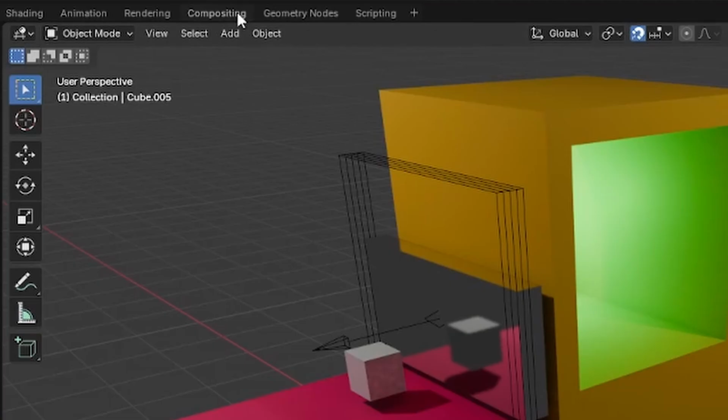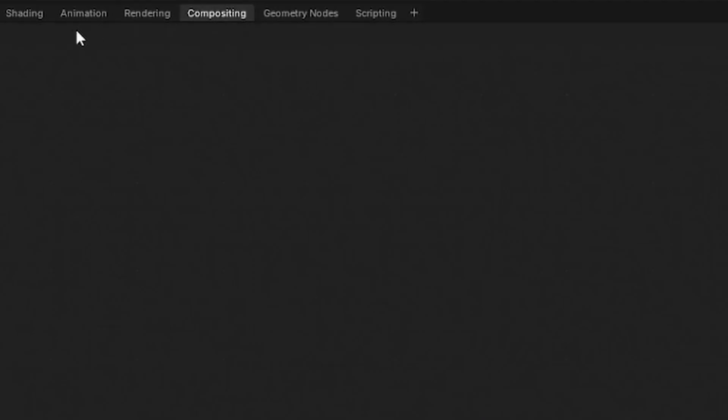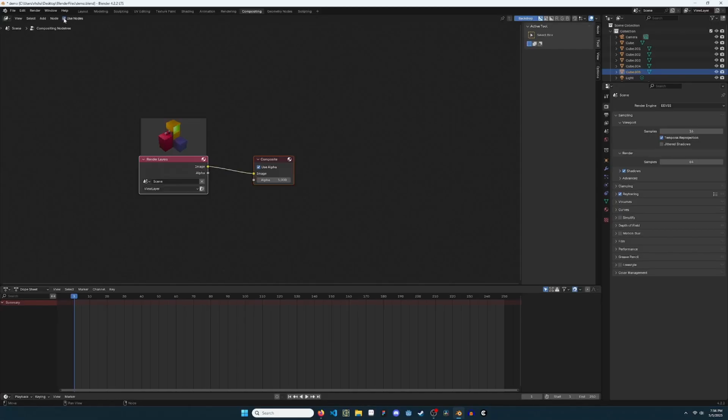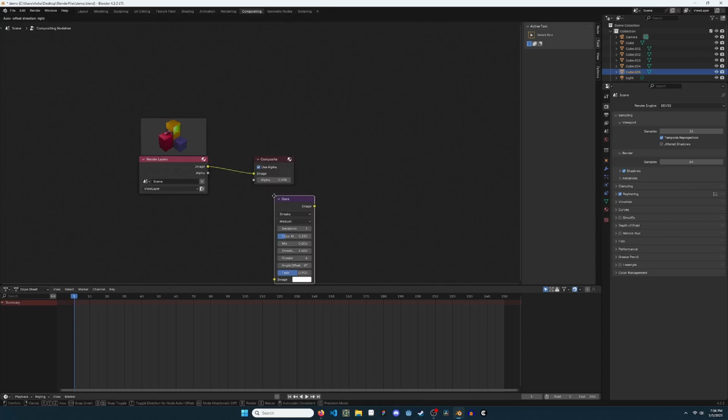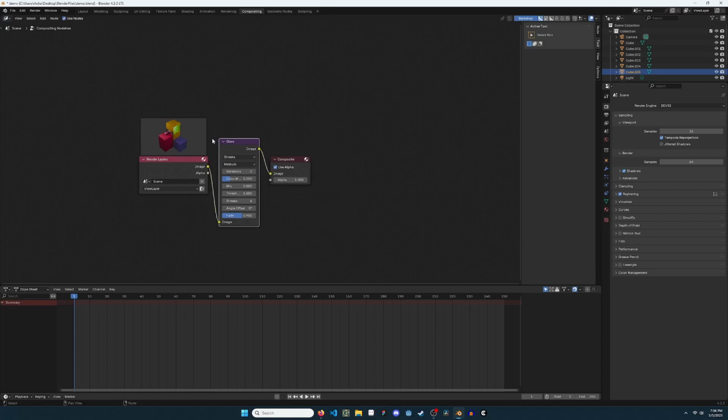Switch to the compositing view using the tab along the top. Check Use Nodes. Shift-A to bring up node selection. Add, filter, glare. Drop the node on the existing wire to automatically connect it. Change streaks to bloom in the drop-down.